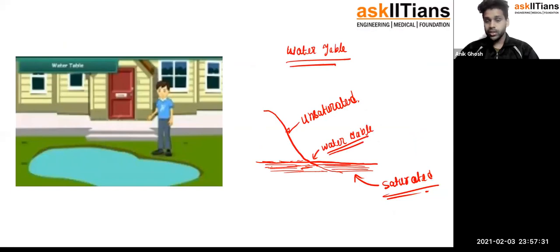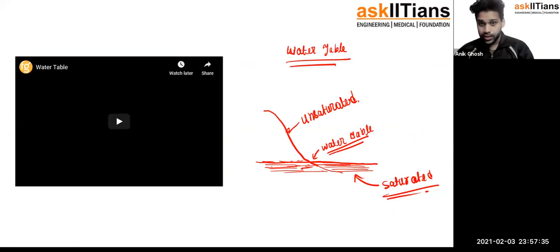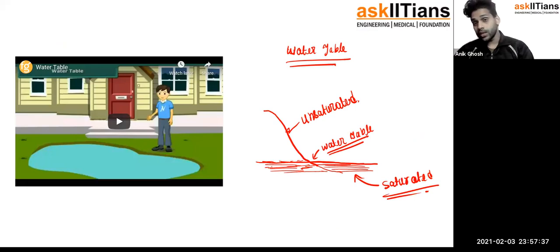They are just going inside the ground through the infiltration methods, and for that reason they are getting deposited inside the ground. The layer in between the unsaturated layer and the saturated layer is called the water table. That is the borderline. We have learned in detail about it in the first video, so I'm just giving you a quick revision about it.